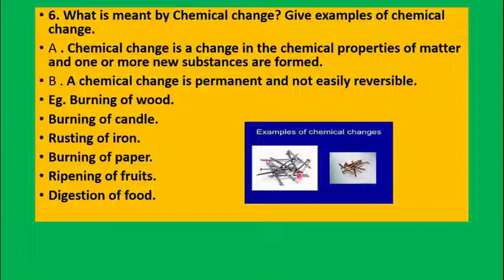And here you can see the picture showing iron nails. But in monsoon or rainy season, you can see how a brown coating appears on the iron nails. This is because iron comes in contact with oxygen and the water or moisture present in the air, and it forms rust, which is hydrated iron oxide, Fe2O3.xH2O. So rust is formed, and in most vehicles you can see the cycle chain and so on getting rusted. That is because of the chemical change.